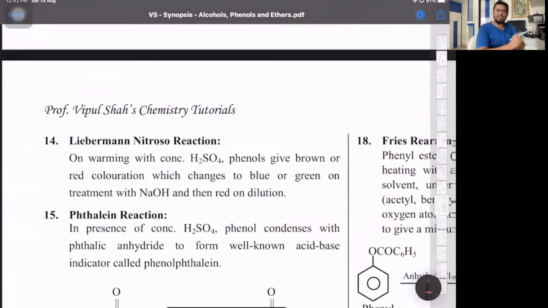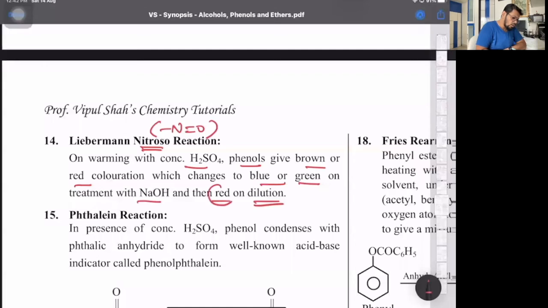Then Liebermann's nitroso test. This is basically a test for the nitroso group. Nitroso group is the N double bond O group. We'll be seeing this in amines. That is, on warming H2SO4 with phenol, it gives a brown or red coloration, which changes to blue or green on treatment with NaOH. And further, if you add an acid, and further on dilution, it gets converted to red color. So a crystal of phenol along with conc H2SO4 gives a brown or red color, which changes to blue or green on treatment with NaOH, and on diluting with water, it gets converted to red color.